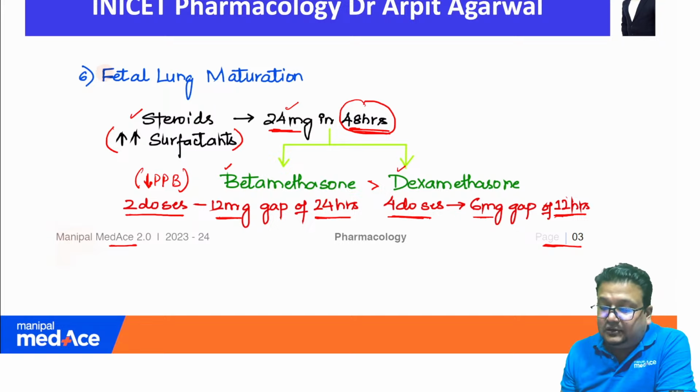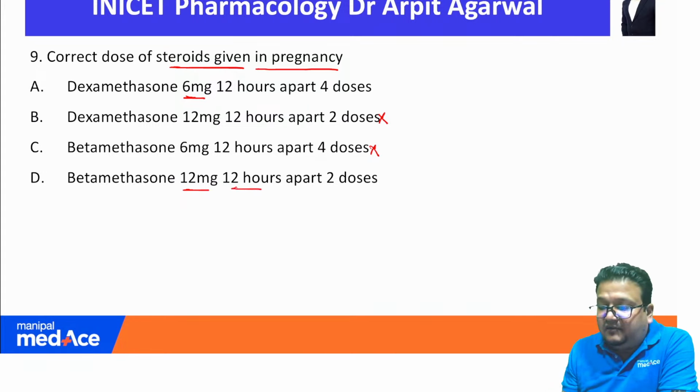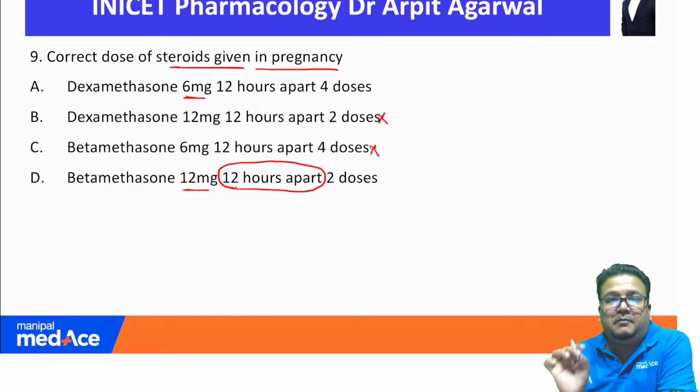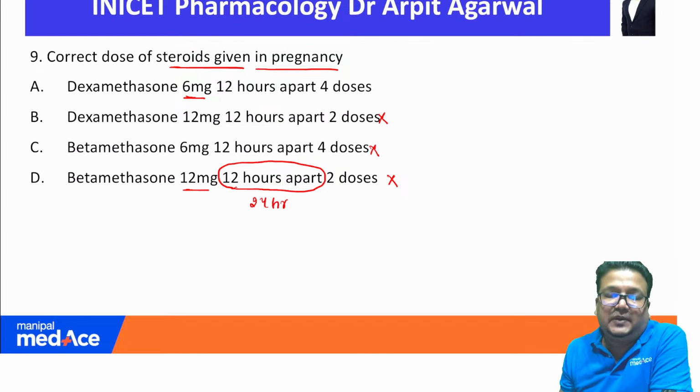So now with this you can select the best option. Betamethasone in 2 doses, so this option is wrong, and dexamethasone in 4 doses, so this option is wrong. So this you can easily rule out. Betamethasone dose is 12 milligrams, so this seems correct, and dexamethasone each dose is 6 milligrams, so this also seems correct. Betamethasone 12 hours apart, that is a very minor but very important point that you have to remember. Betamethasone is given 24 hours apart, so that is why this option is also wrong.